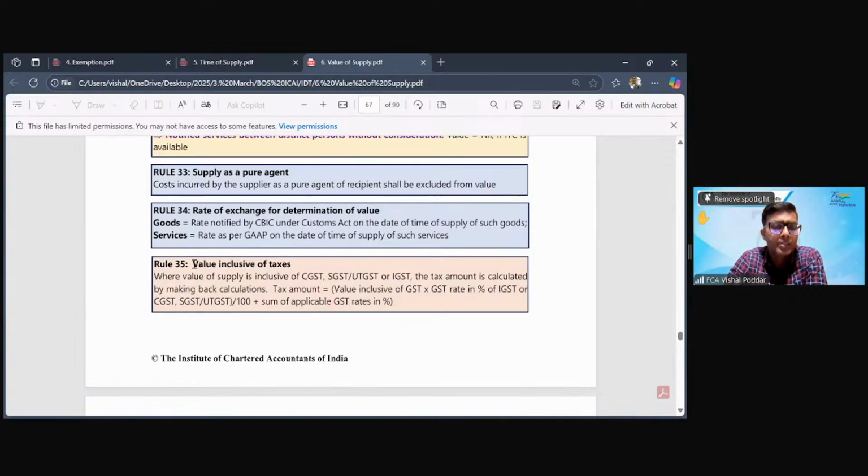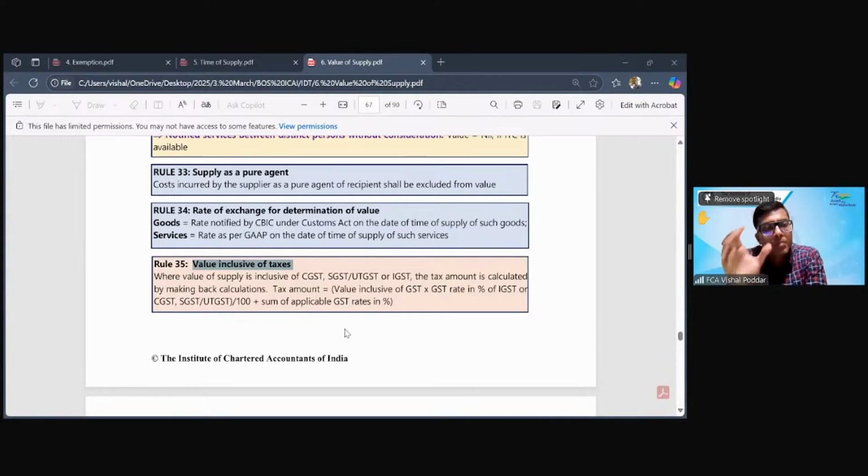What is important is this rule 35, value inclusive of taxes. This is very important. Where a price is quoted, let us say I say my price of this batch is 10,000 rupees, and I'm not saying how much of this is GST. Then the law says, this is provided in the law itself, that it is presumed that the price is inclusive. And since it is presumed by the law itself that the price is inclusive, hence we always do back calculation.